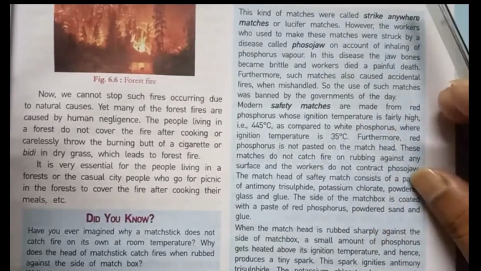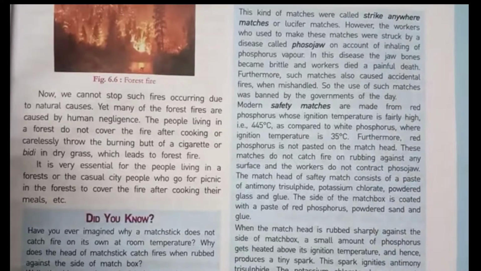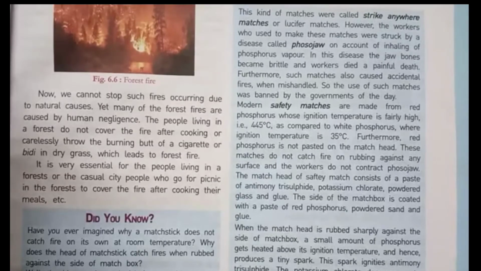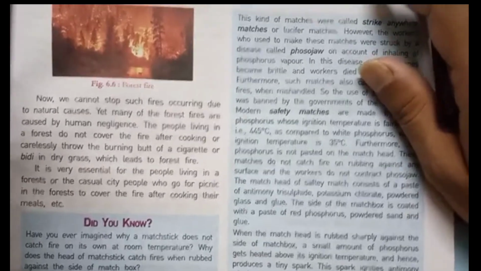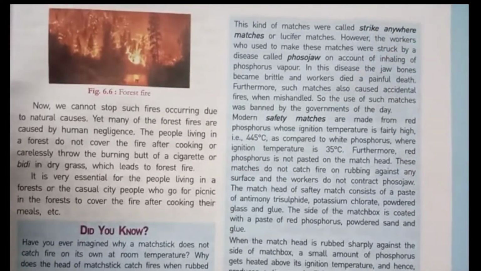Sometimes it has been seen that if a small piece of cigarette is burning and anybody throws it into the dry grass, it can catch fire. This is the reason, students, for forests catching fire automatically.